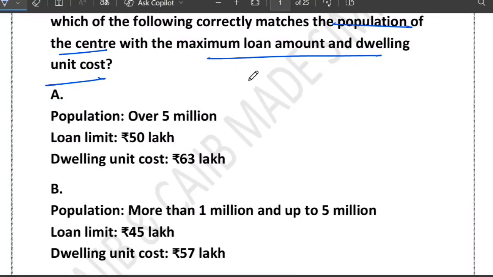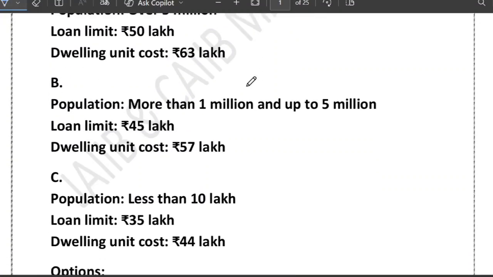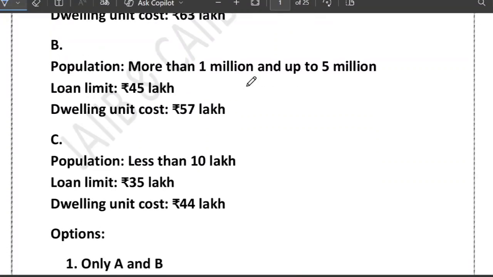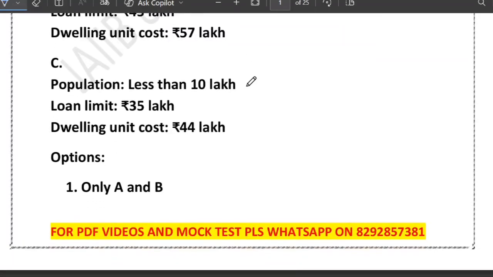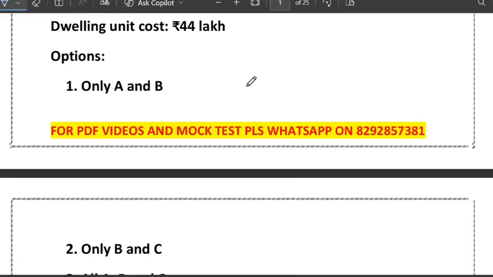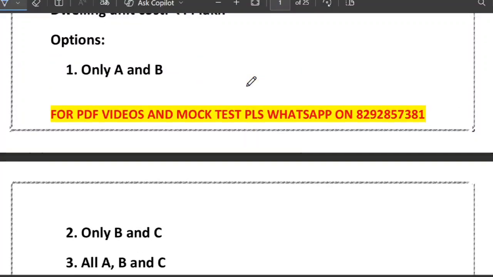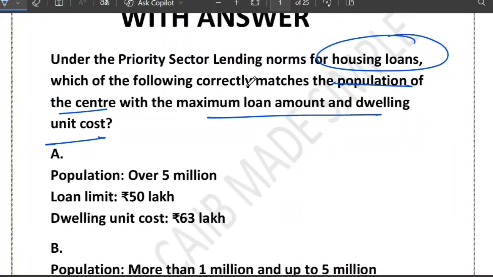Option A: population over 5 million, loan limit 50 lakh, dwelling unit cost 63 lakh. Option B: population more than 1 million up to 5 million, loan limit 45 lakh, dwelling unit cost 57 lakh. Option C: population less than 10 lakh, loan limit 35 lakh, dwelling unit cost 44 lakh. The choices are A and B, B and C, A, B and C, and A and C. Now tell me, which option do you think is correct?